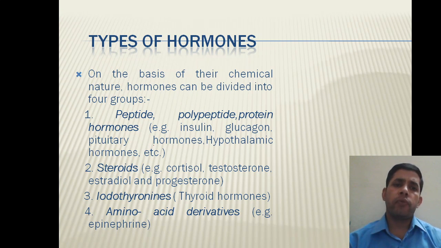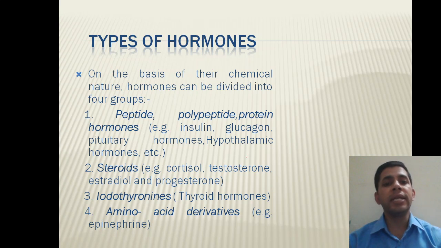So these are the different types of hormones: peptide or protein hormones. They are insulin, glucagon, and so on. Most of the hormones are protein. Steroid hormones are the hormones from the cortex of the adrenal gland. They are cortisol, mineralocorticoid, glucocorticoid, sexocorticoid, and sex hormones. They are steroids. Iodinated hormones are the thyroid hormones T3 and T4, and amino acid derivatives are your epinephrine as well as norepinephrine, adrenaline and noradrenaline.